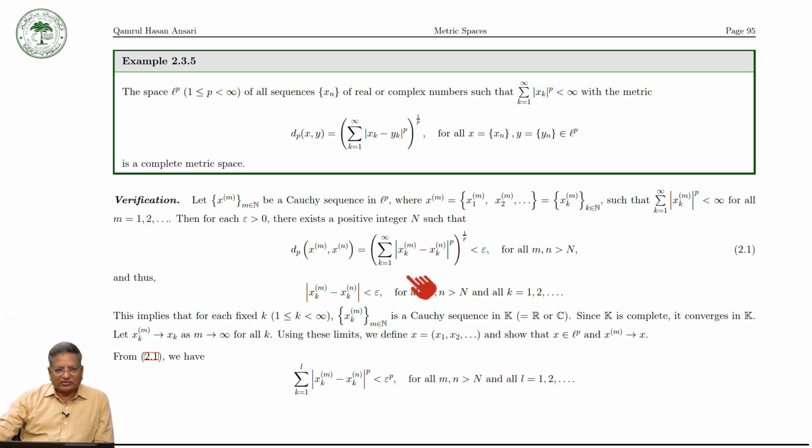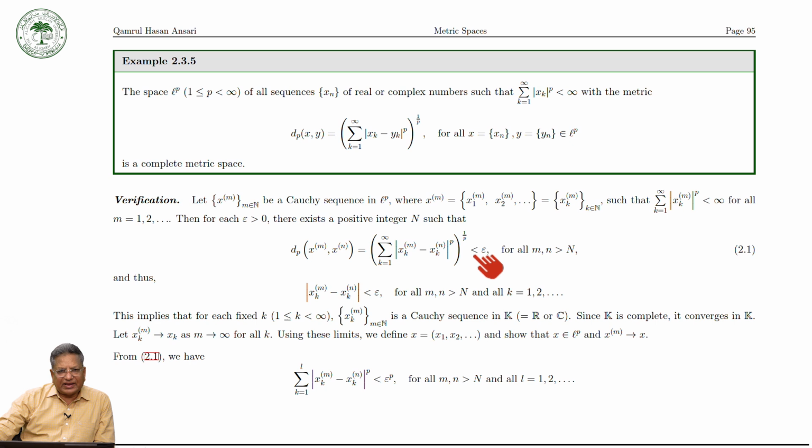Then for each epsilon positive, because xm is a Cauchy sequence, there exists a positive integer N such that dp(xm, xn) is equal to the summation k runs from 1 to infinity of mod of xkm minus xkn raised to the power p, whole raised to the power 1 over p, is less than epsilon for all m, n greater than N. Now, as we have seen before, you can take the pth power on both sides.